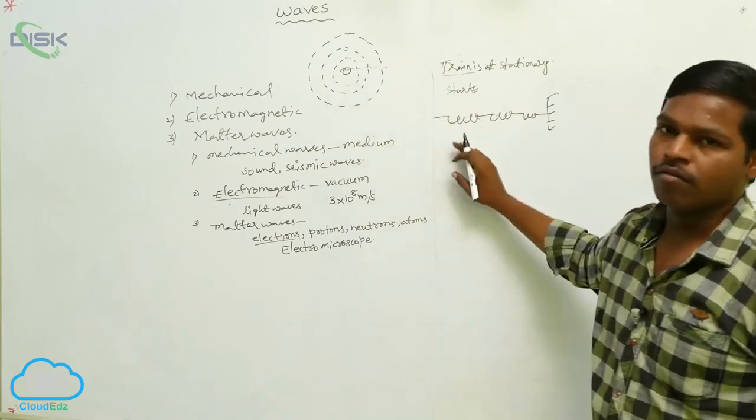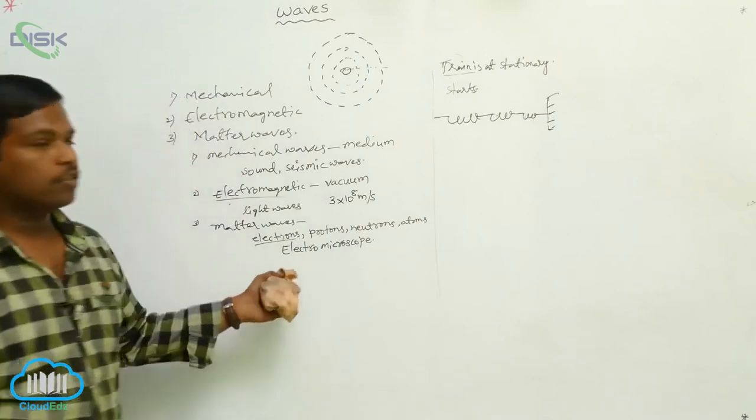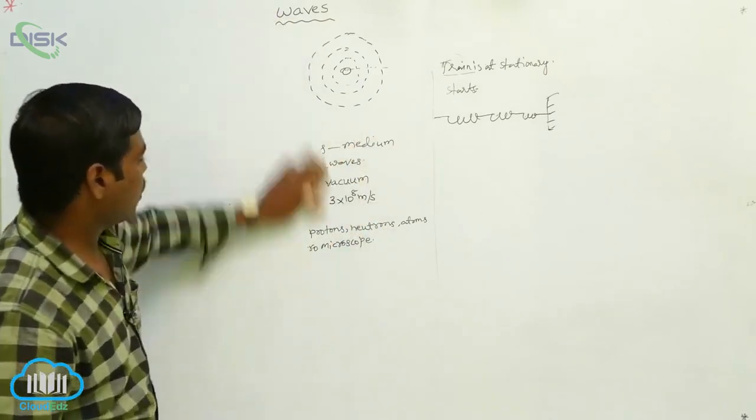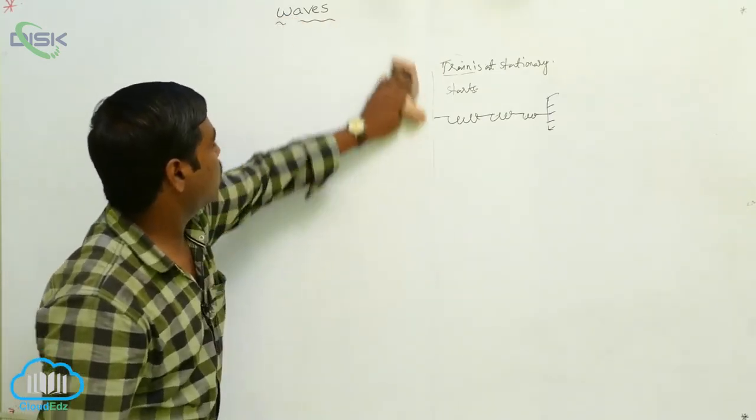This is the explanation for these waves. Now we are going to discuss transverse waves and longitudinal waves. Mechanical waves are of two types, transverse waves and longitudinal waves.